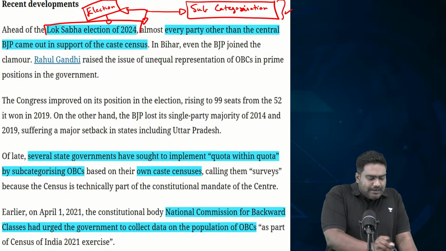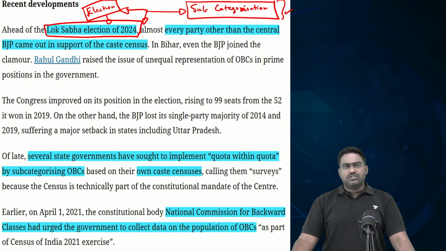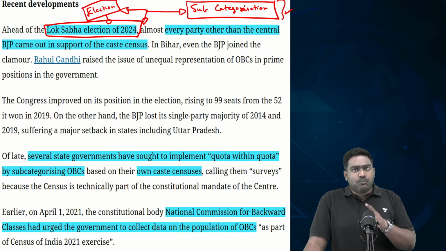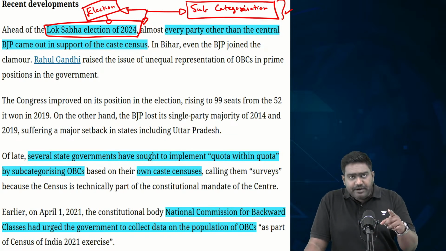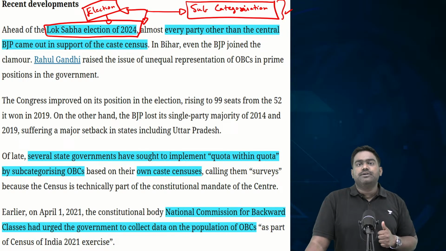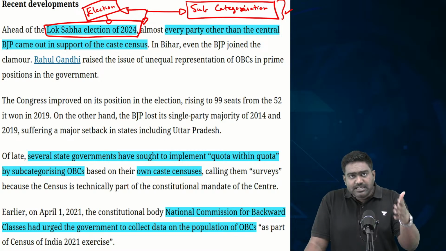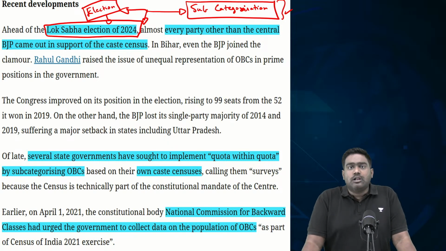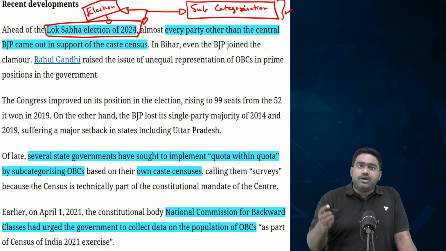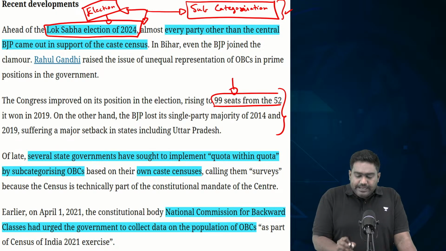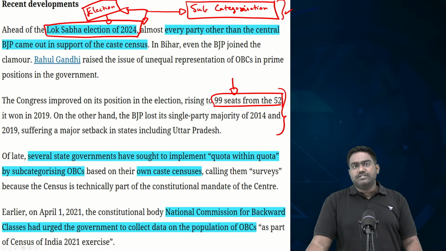If you look at the trend after the Lok Sabha 2024 elections, clearly those parties which spoke about caste census have made better electoral progress. If you look at, let's say, Congress and a few regional parties which were demanding a caste census, they saw a significant improvement in their electoral performance. Whereas the BJP, which has opposed caste census previously, saw a slight decline in its performance.